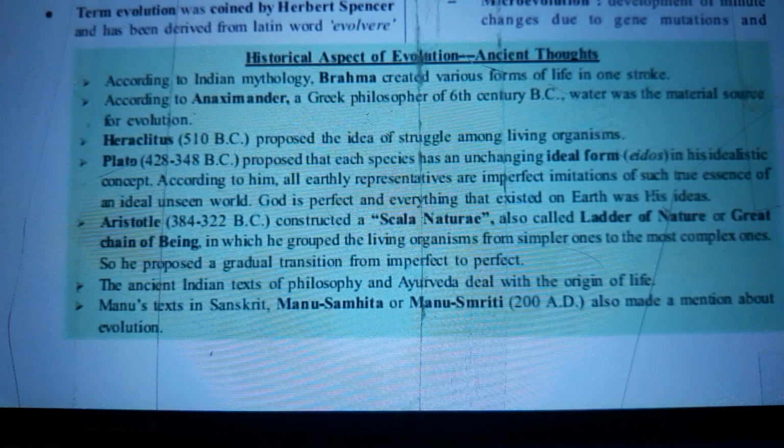Aristotle, 384 to 322 BC, constructed a scala naturae, also called the ladder of nature, a great chain of being in which he grouped the living organisms from simpler ones to the most complex ones. So he proposed a gradual transition from imperfect to perfect. The ancient Indian texts of philosophy and Ayurveda deal with the origin of life. Manu's texts in Sanskrit, Manu Samhita or Manu Smriti, also made a mention about evolution.